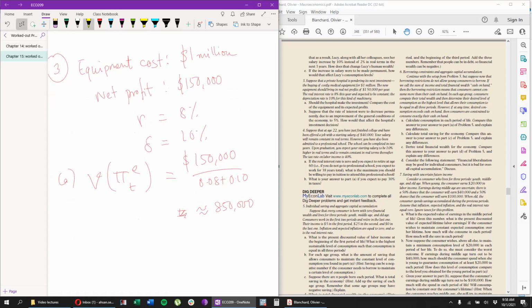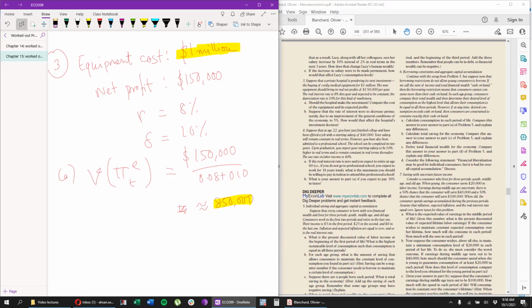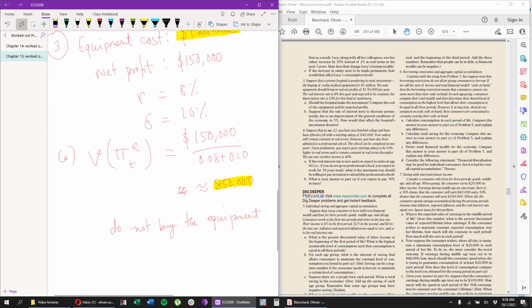So what you see is that you will have to pay 1 million, but the expected present value of all the income that you will be earning is 850,000, which is less. So you will be spending more than you will be earning. Therefore, do not buy the equipment. Easy enough. Let's take a look at part B.